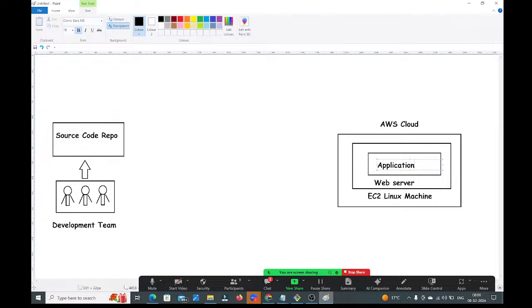If you want to deploy this application in the server, first you should make the required infrastructure ready. In the cloud, we are creating the Linux virtual machine, and in that Linux virtual machine, we need to install the required software. Then only you can deploy the application in the server. First, you should make this setup ready, guys. Who will do this one? As an operations engineer, you are responsible for this activity. You are the DevOps with AWS engineer, so you are the responsible person. First, you need to make the infrastructure ready to deploy the application.